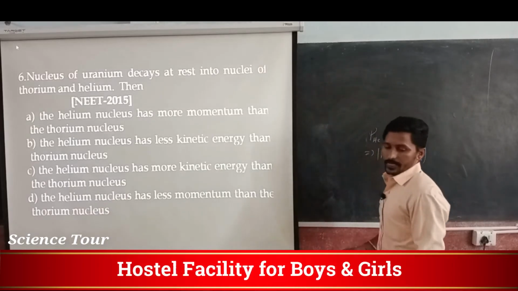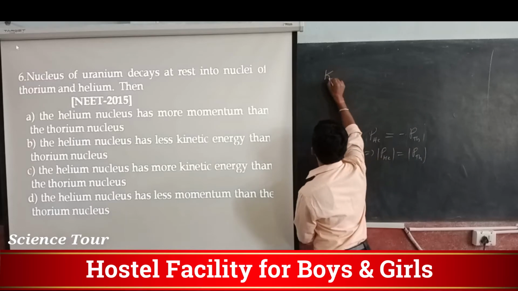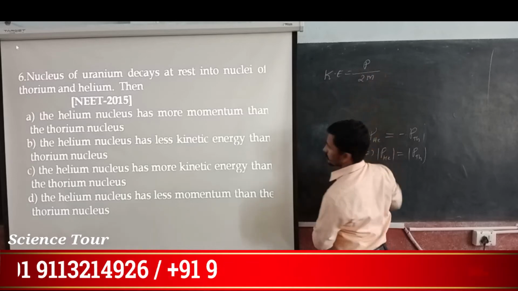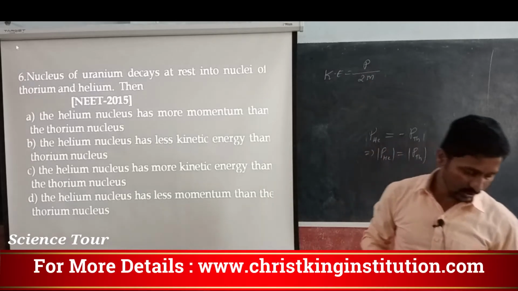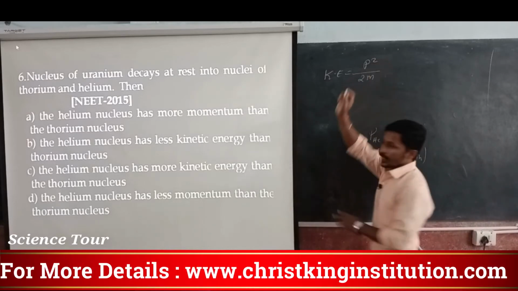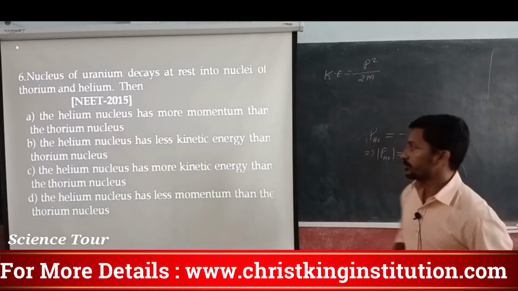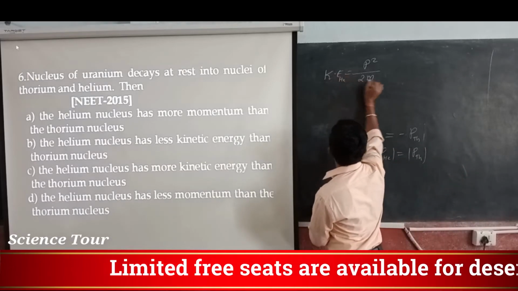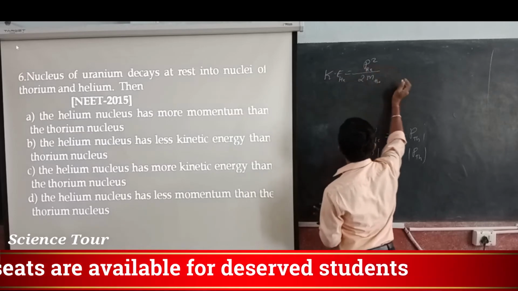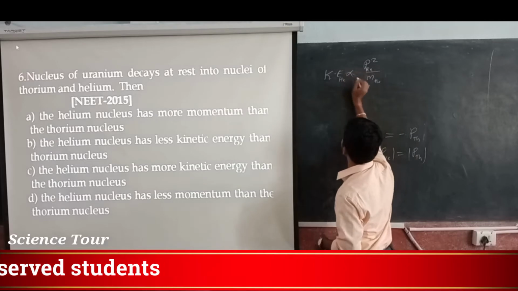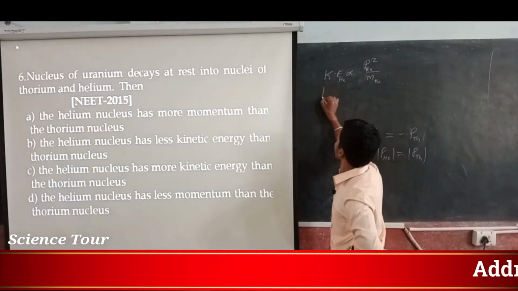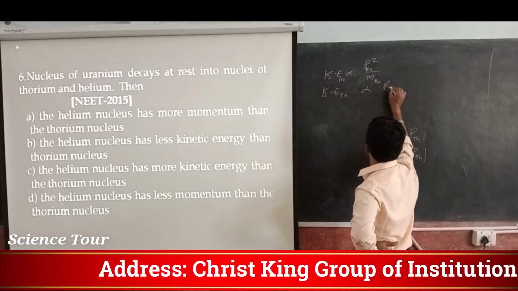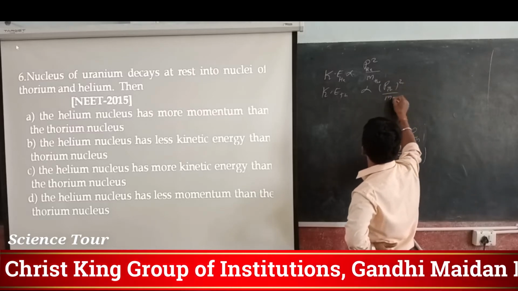Kinetic energy is equal to momentum square divided by 2m. Now kinetic energy of the helium means mass of the helium and momentum of helium, we will write down directly proportional. Kinetic energy of thorium is again directly proportional to momentum of thorium whole square divided by mass of thorium.